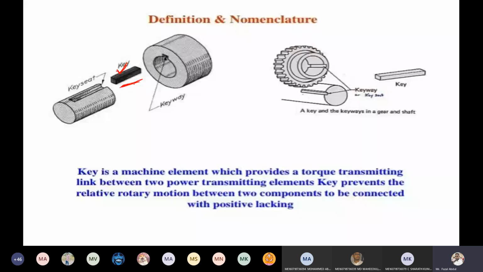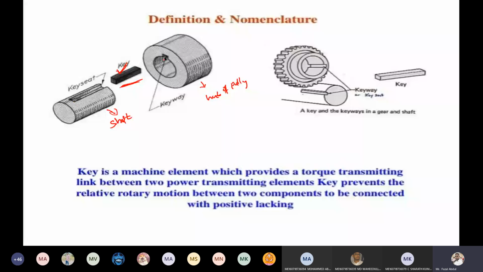See here, this is the shaft, and this is the hub of a pulley. On this hub, the pulley is going to be designed, so only the hub portion is taken here. When there is relative motion between these two parts, in that particular situation, keys are inserted. To insert the key, a keyway is provided in the shaft, and in the hub also a keyway is provided.